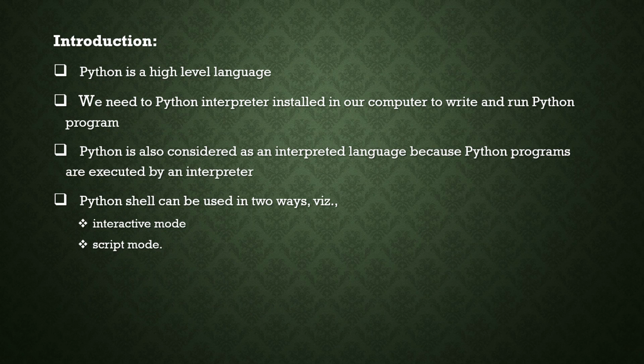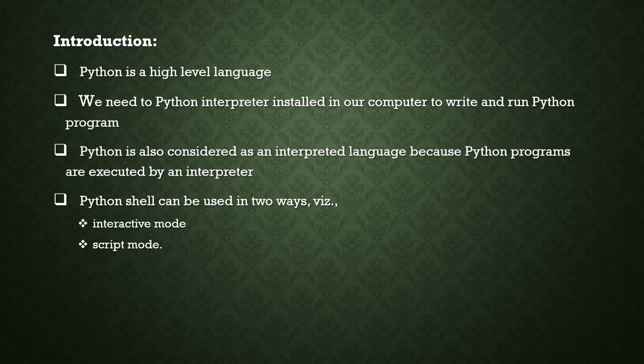Next, what are the requirements for Python? We need a Python interpreter installed in our computer to write and run the Python program. Just using an editor, it's not possible to run the program.